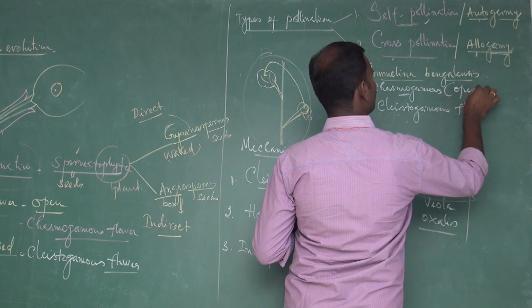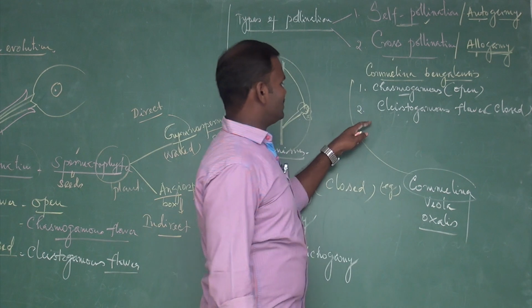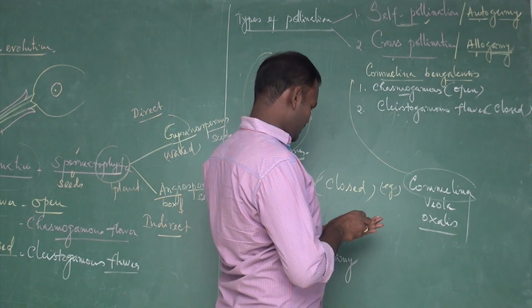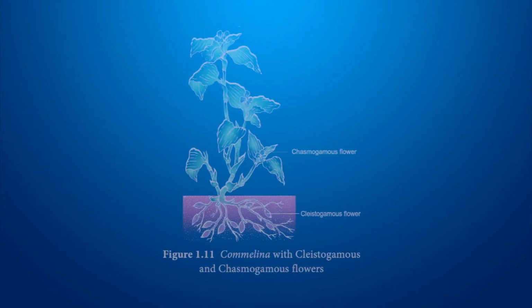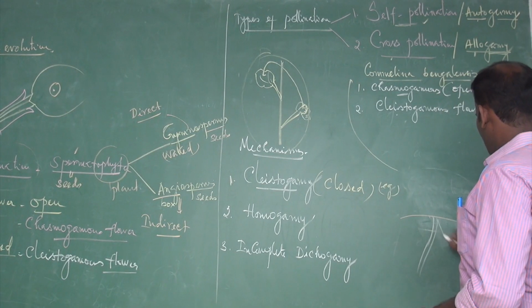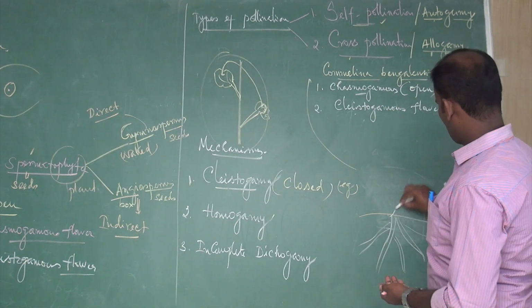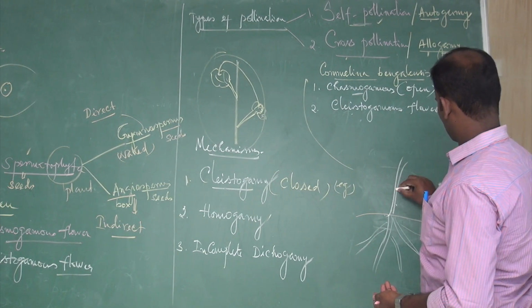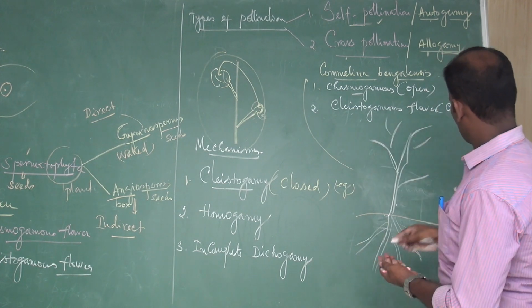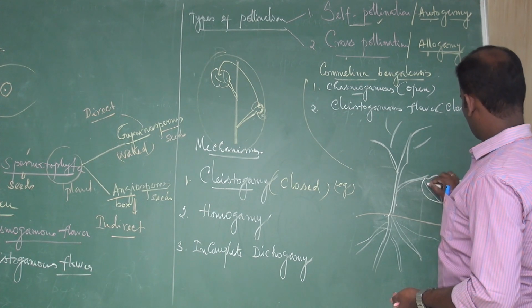Open flower. Cleistogamous, closed flower. So there are two different types of flowers produced by the species Commelina bengalensis. See, if we take the diagram, the underground portion, the aerial portion, and it is a leaf.